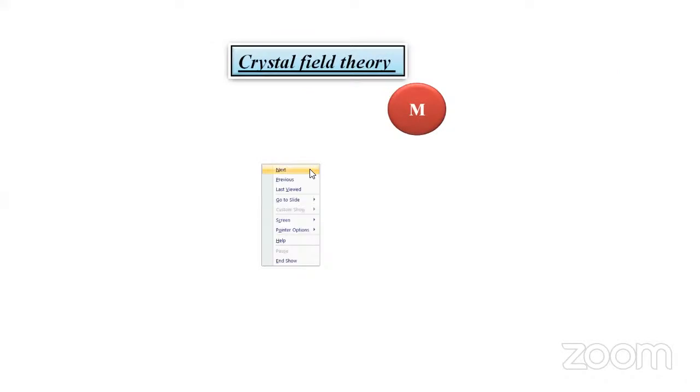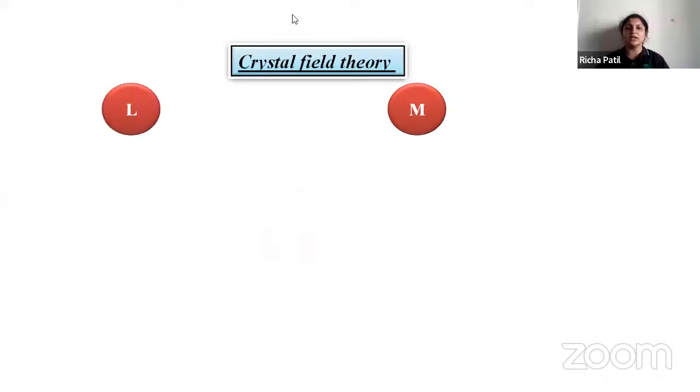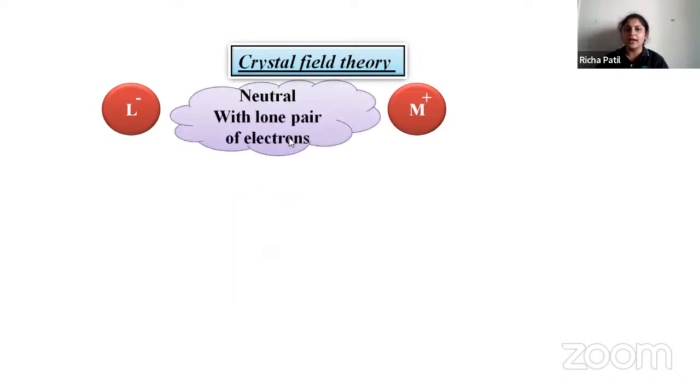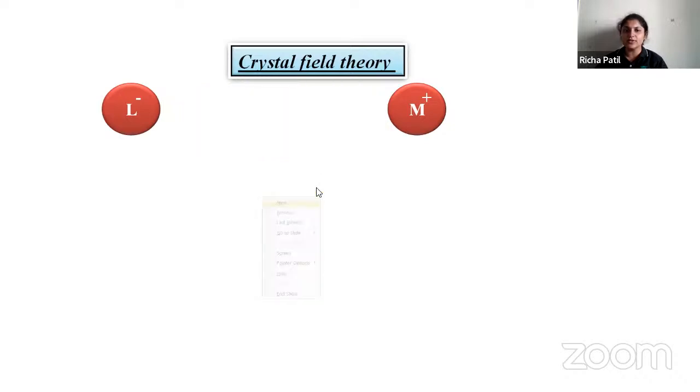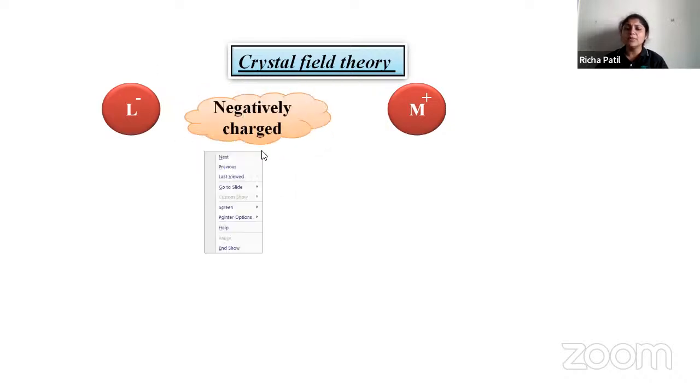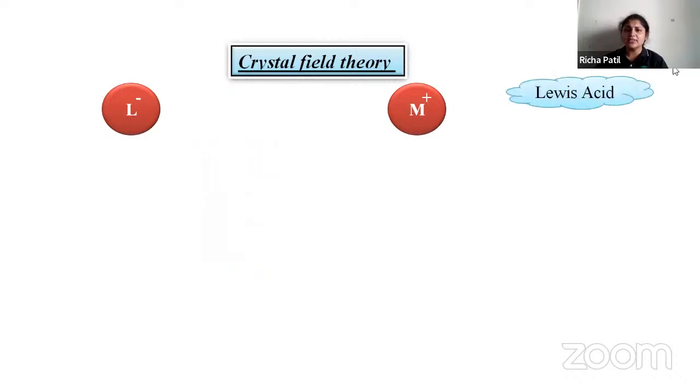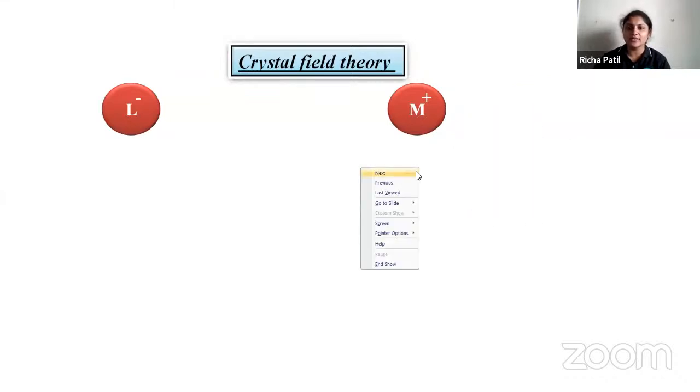Next, we'll see crystal field theory. In crystal field theory, you have a metal and your ligand. The ligand, as we have discussed, acts as a Lewis base. It will be neutral with a lone pair of electrons, or it will be negatively charged. And the metal acts as a Lewis acid.